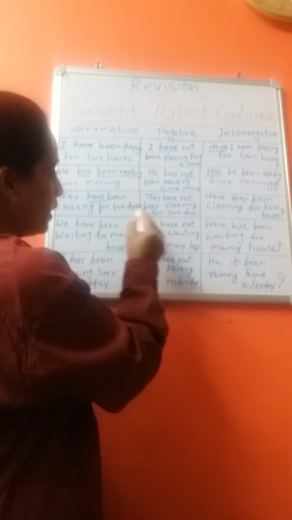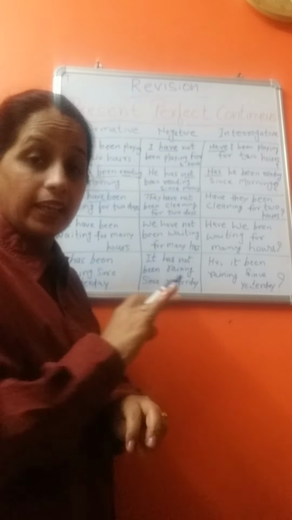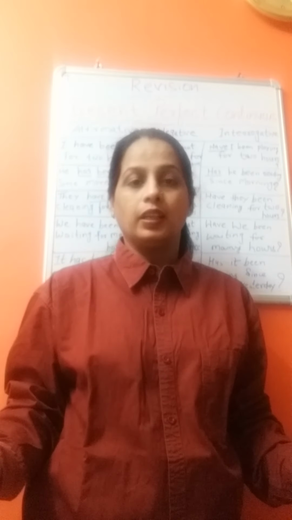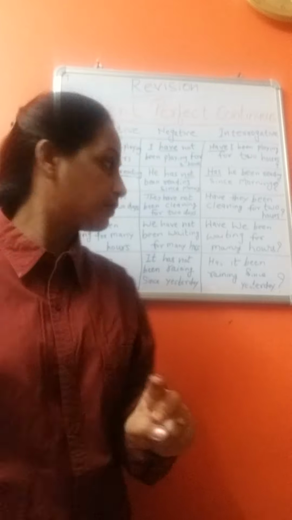And how to make it negative? They have not been cleaning for 2 days. They haven't been cleaning for 2 days.